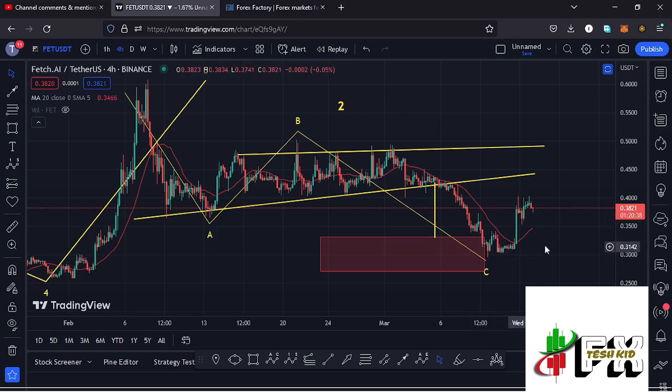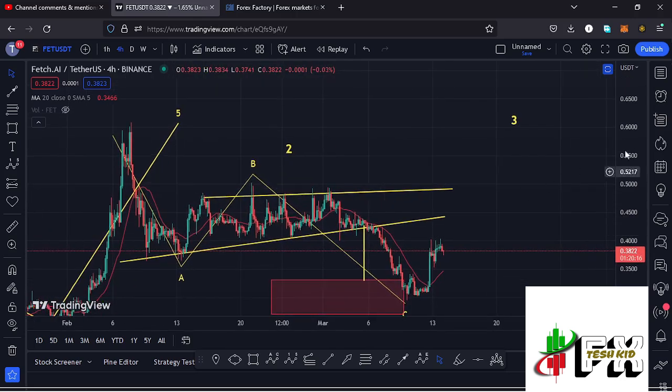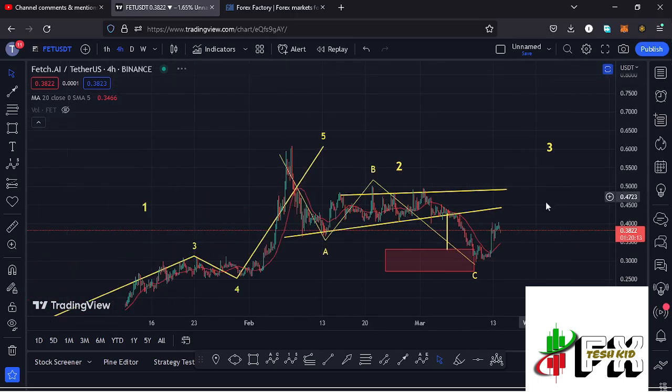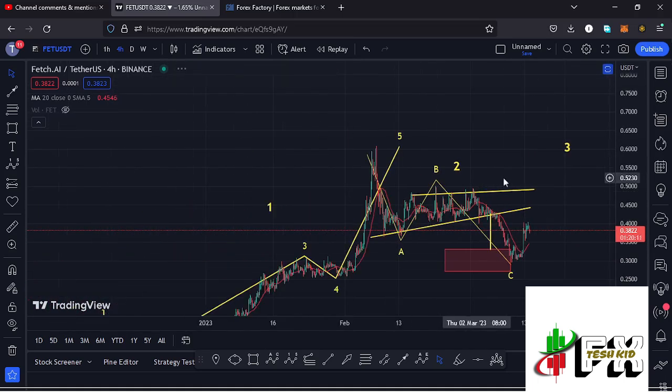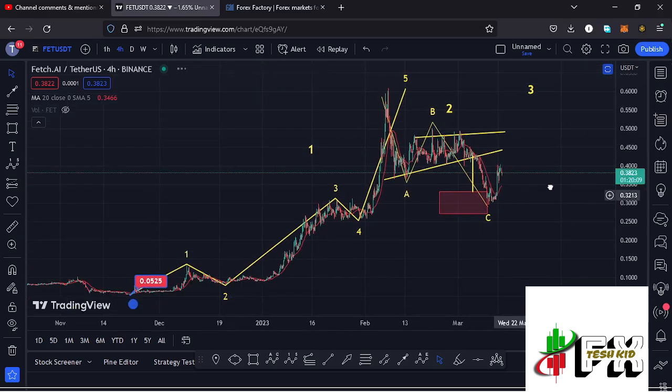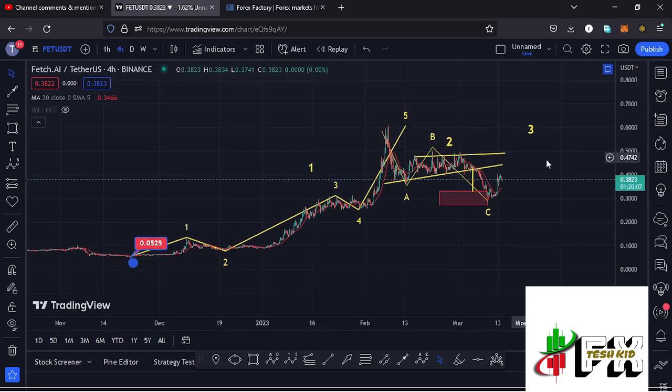We had also been seeing a bit of a breakdown to the lower side in the formation of these larger Elliot wave count 2 in a move that also managed to get into the minimum retracement area in the formation of that wave 2, which lies between the $0.333 mark and the $0.2702 mark in a move that gave us a low at around the $0.2962 mark, and there are chances that whatever we are seeing at the moment is the start of an impulsive wave to the upside in the formation of these larger Elliot wave count 3. And before I get further into the technical analysis and also give you my next price targets to the